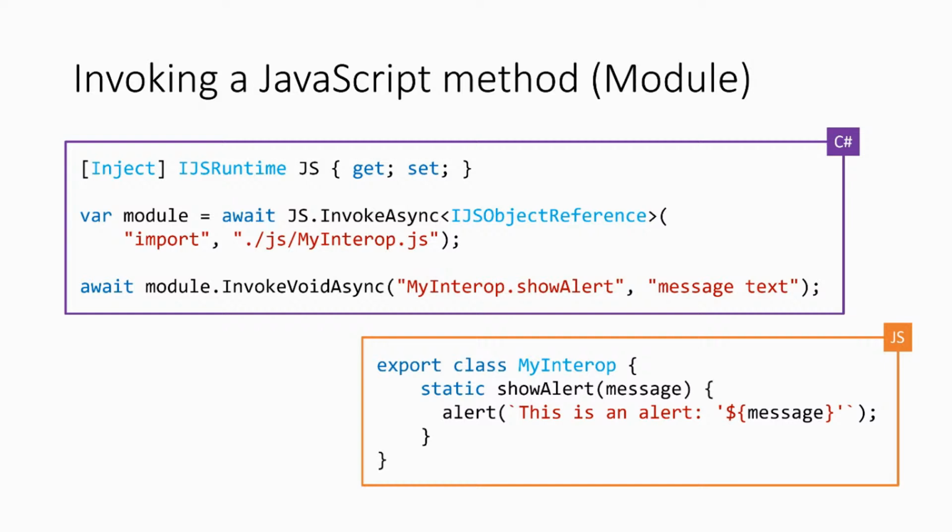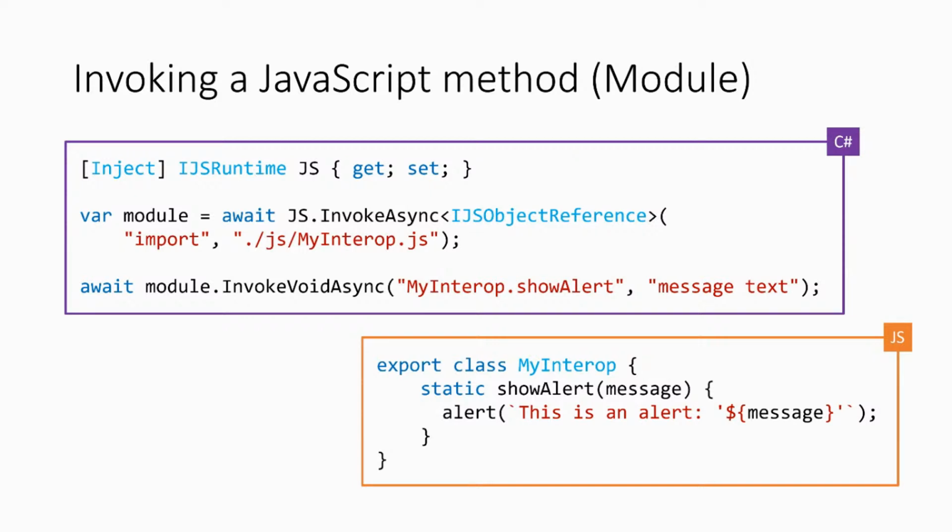But then, if you look at the C# code, it's very similar, except that we've got this new line in the middle. We're invoking some JavaScript, and the first parameter is import. And what does this mean? This is basically you telling JavaScript, hey, I want to import this file, but store it in a separate context, so the functions aren't available to the rest of the page. And every time you want to access a function, you have to speak directly to this thing that you just imported. So with that line, we import the JavaScript, we get a reference to it, and we keep it on our page, for example. In this case, we store it in module.